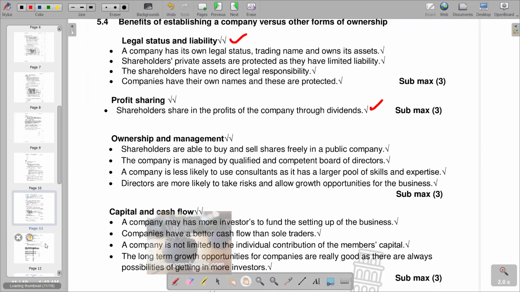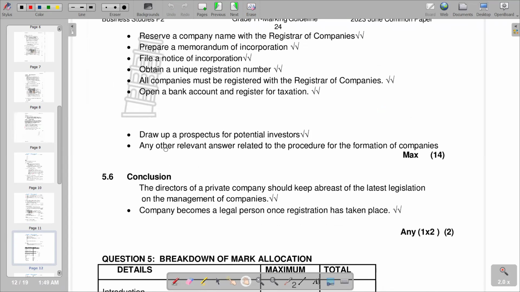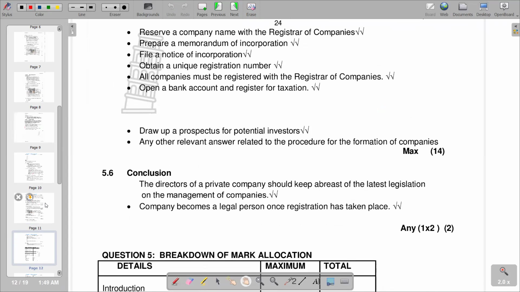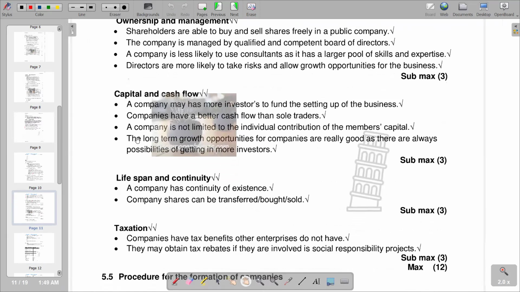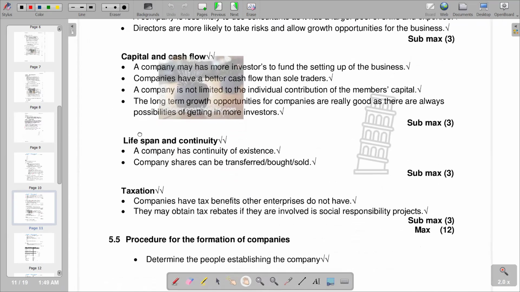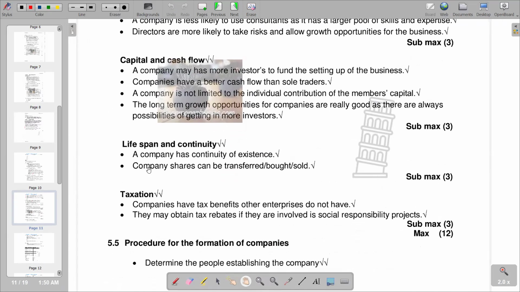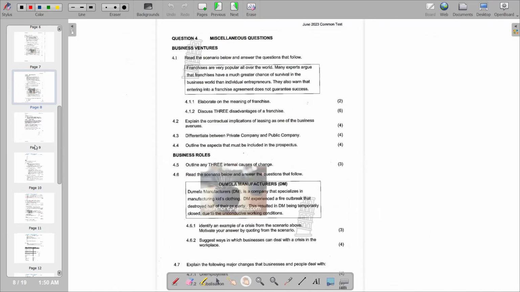So moving on, we have the other benefits. We can also deduce other benefits in terms of lifespan and continuity. And also we have the issue of taxation. What benefits do we have in terms of taxation, and also in terms of lifespan and continuity? We can also include those as our benefits of having a company over other forms of ownership. So moving on to the next point that we have.